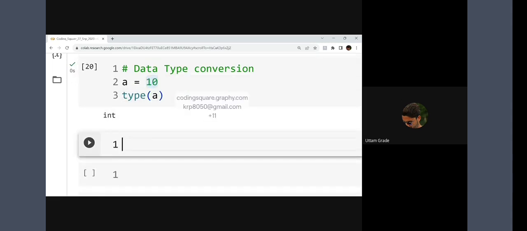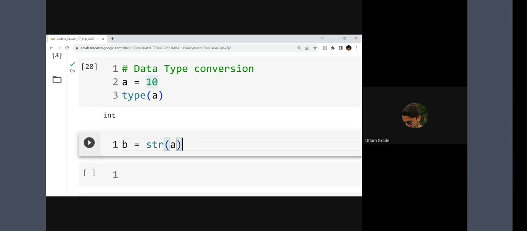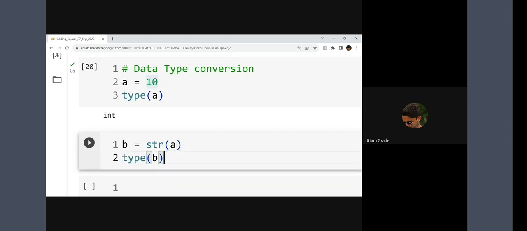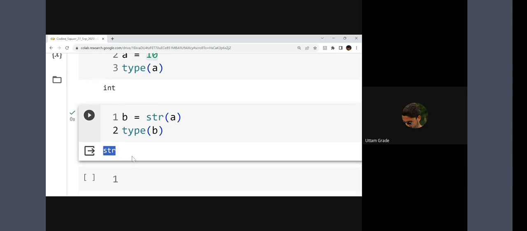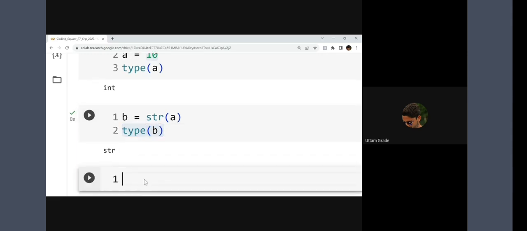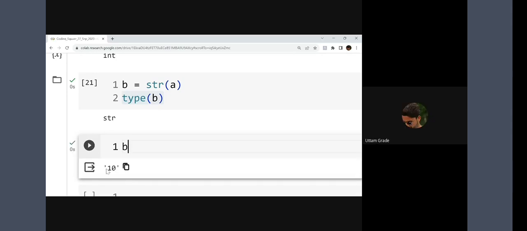Just like this. b is equal to str of a. Just write str and write a, and check the type of b. See, I can get the string value. If you print b on the next line, what will happen? It will show you the quotes. With the quotes, it has become a string value. This is how you can convert the data type.